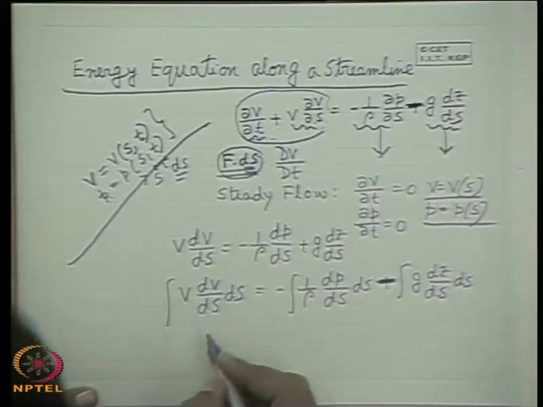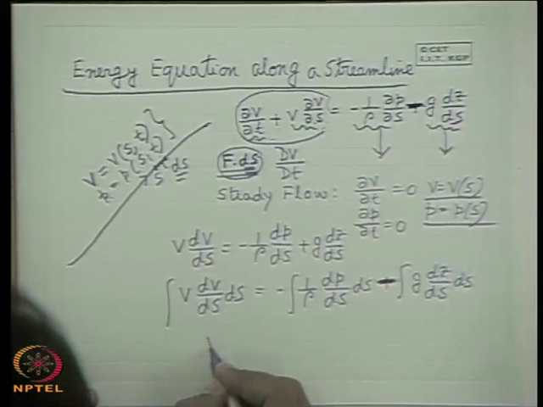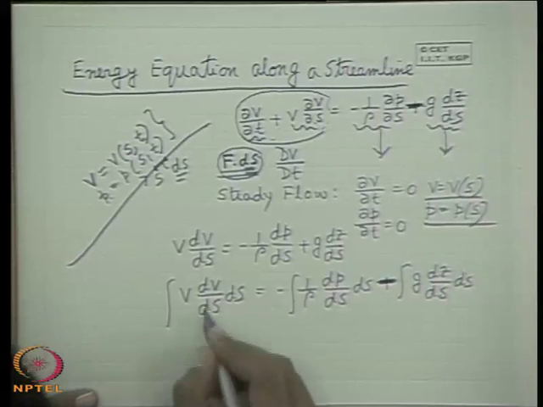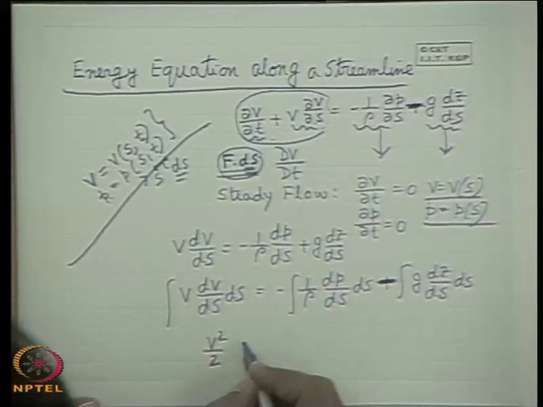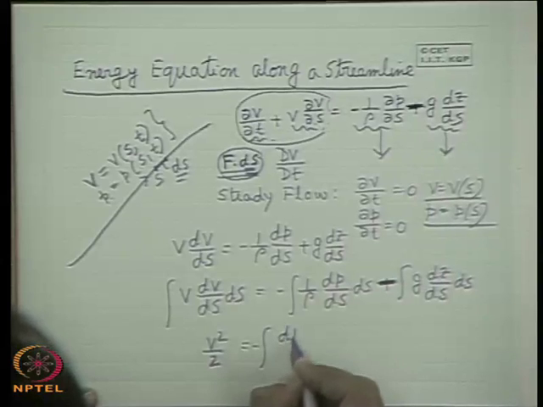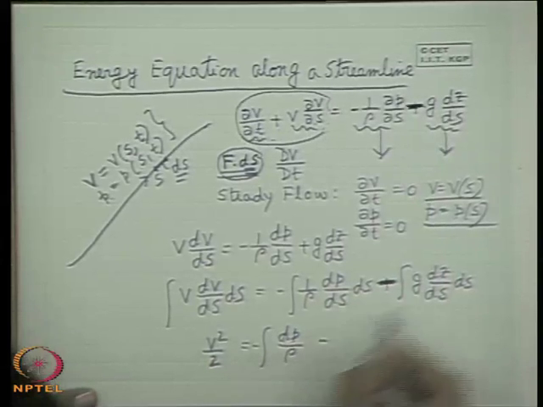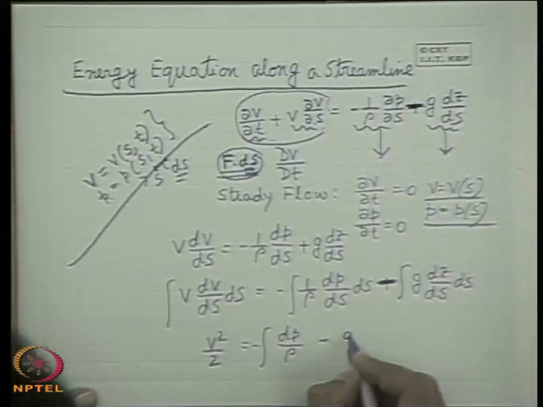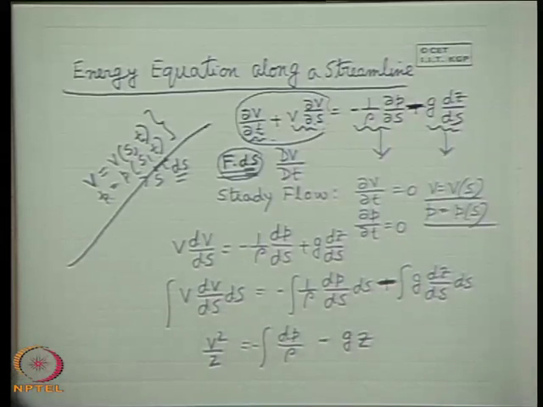So now we can write this as v²/2, simple integration of v dv. This is the integration of -dp/ρ, and g is constant, so g z.